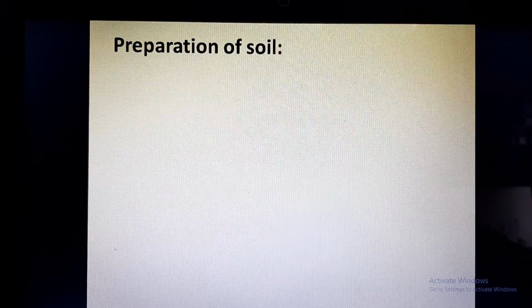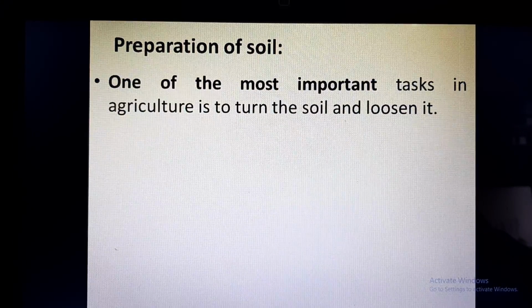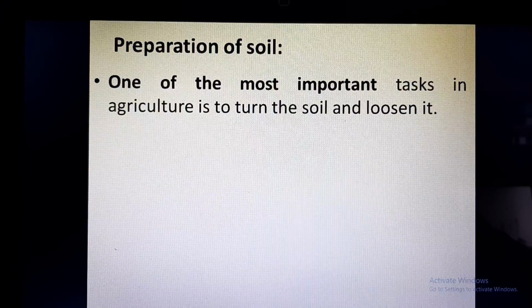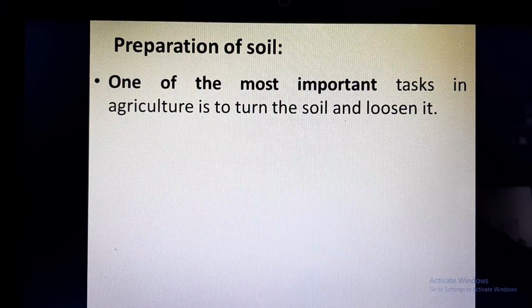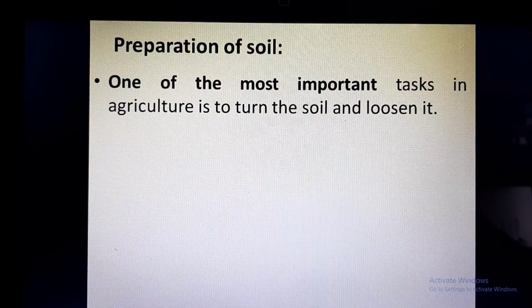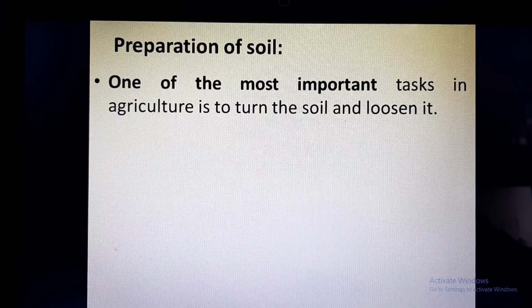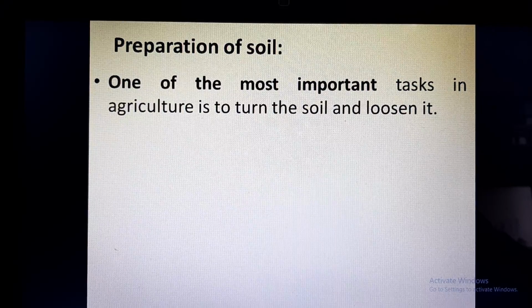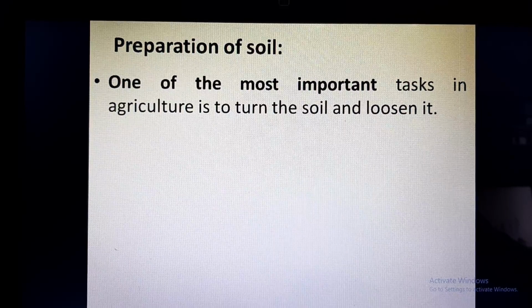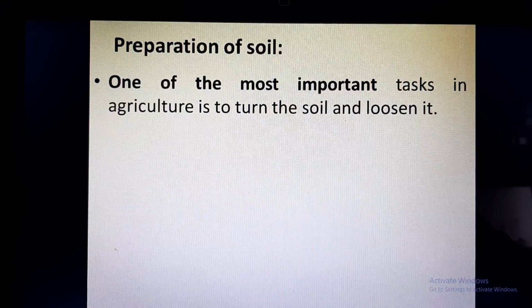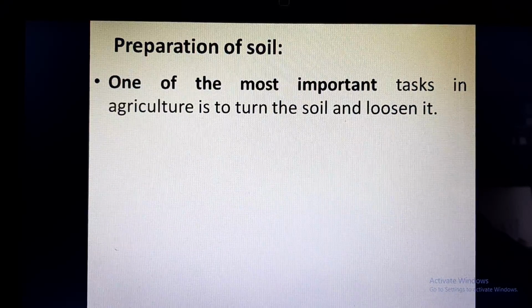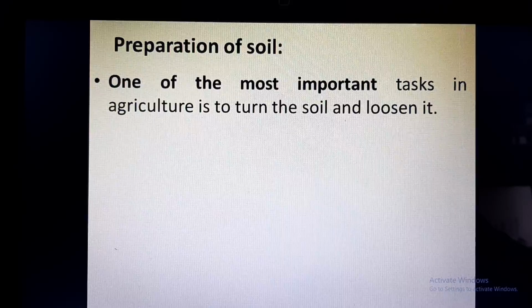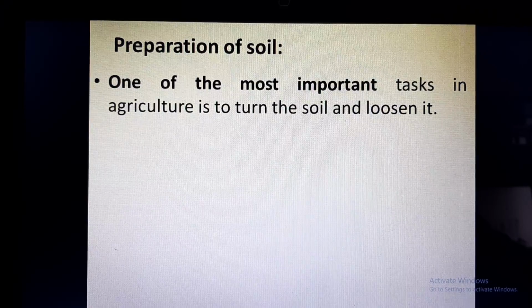First, we'll discuss preparation of soil. One of the most important tasks in agriculture is to turn the soil and loosen it. You must have observed a farmer plowing with a tractor or with bullocks or ox. What he is doing, he is trying to loosen the soil and he is turning the soil.